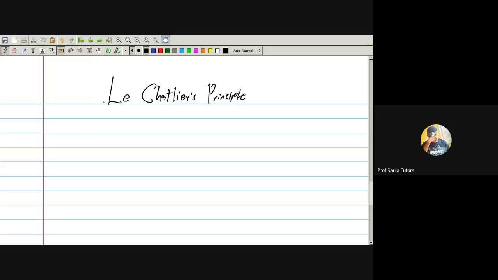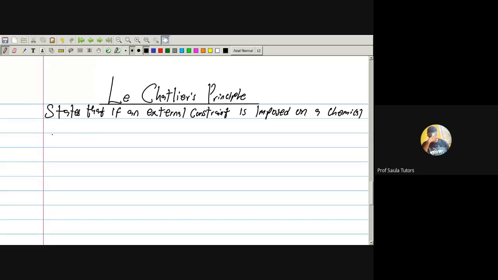Le Chatelier's principle states that if an external constraint is imposed on a chemical system in equilibrium, the equilibrium position will shift to neutralize the effect. To neutralize the effect.